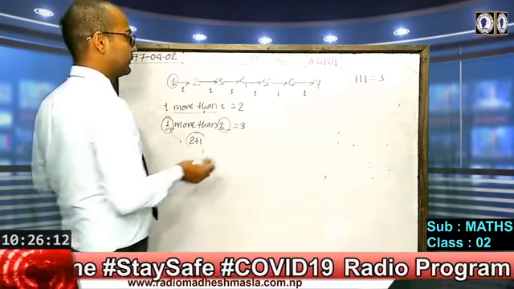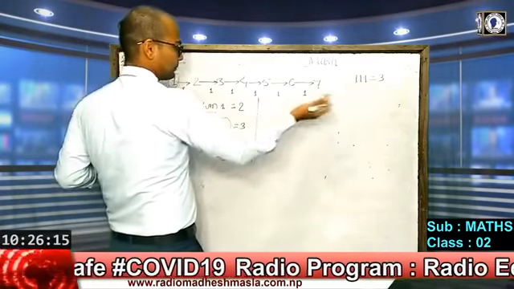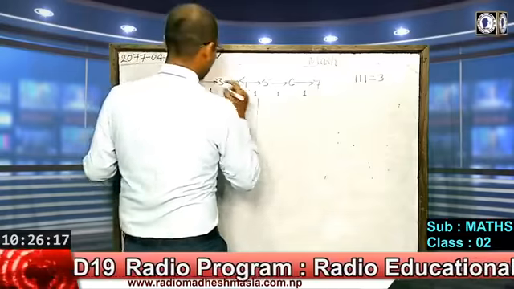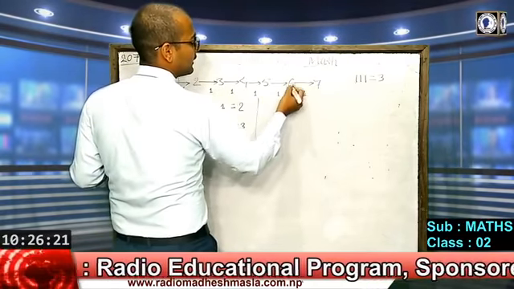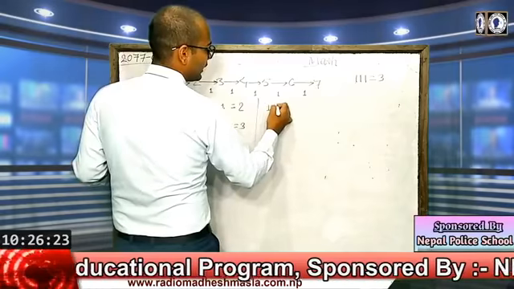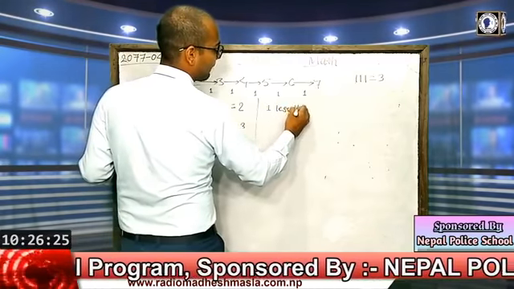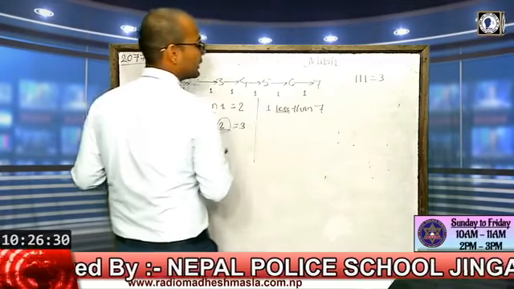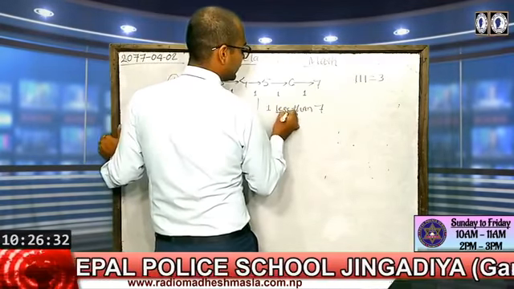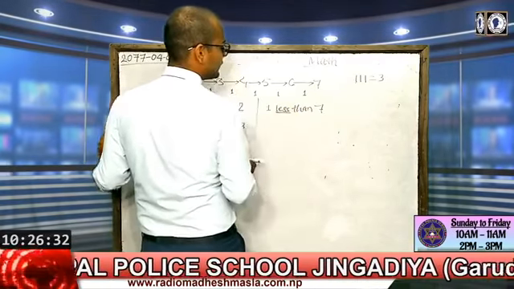In the same way, if we go in reverse, suppose we say 1 less than 7. Less means decrease, reduce, that means minus. Minus means subtract.